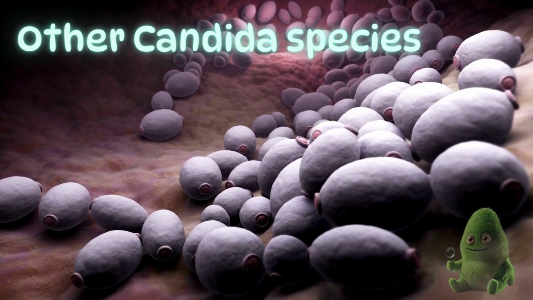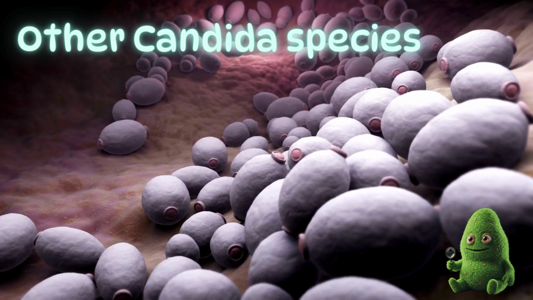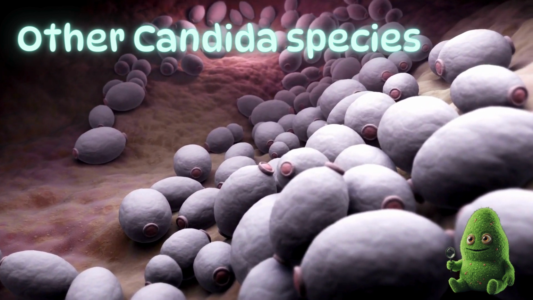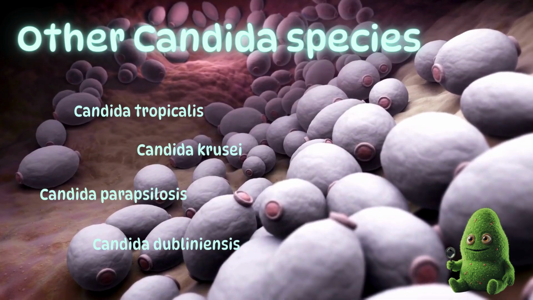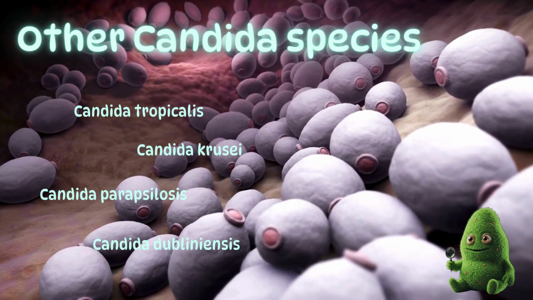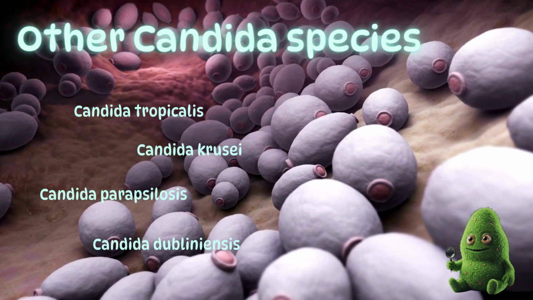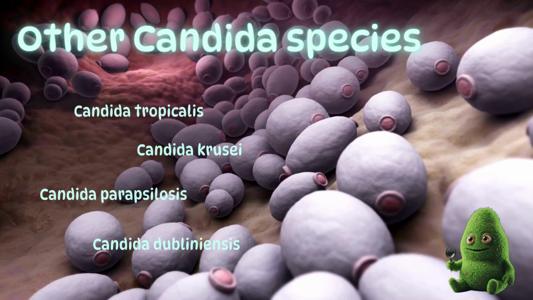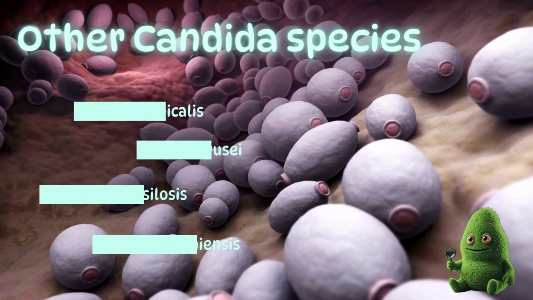We're going to lump all of the remaining Candida species into one list item as though they're some kind of strange hybrid thing. Candida tropicalis, krusei, parapsilosis, and dubliniensis are the most common species not previously discussed. They are involved in a variety of infections and clinical scenarios in patients who are typically immunocompromised or have underlying conditions.